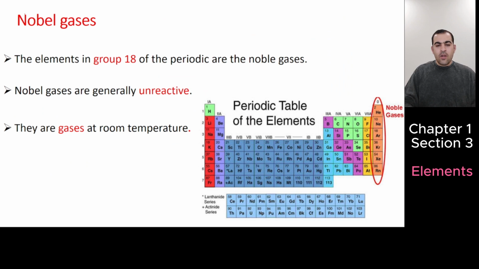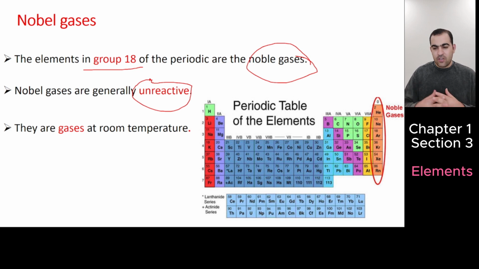Noble gases. Actually, they are nonmetals, but they are very different from other nonmetals. They are unreactive. The elements of group 18 we call noble gases. They are generally unreactive. They don't react with other elements. And they are all gases, that's why we say noble gases, meaning they are all gas at room temperature. Also, they are nonmetals. They don't conduct electricity.